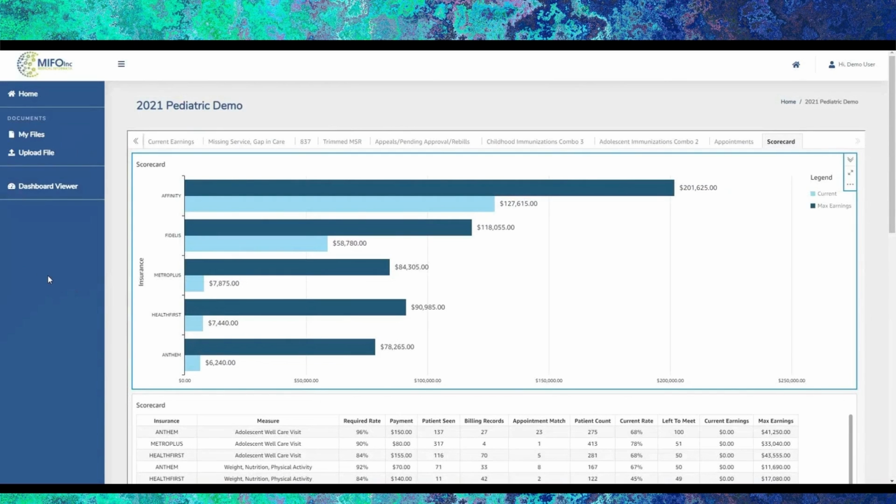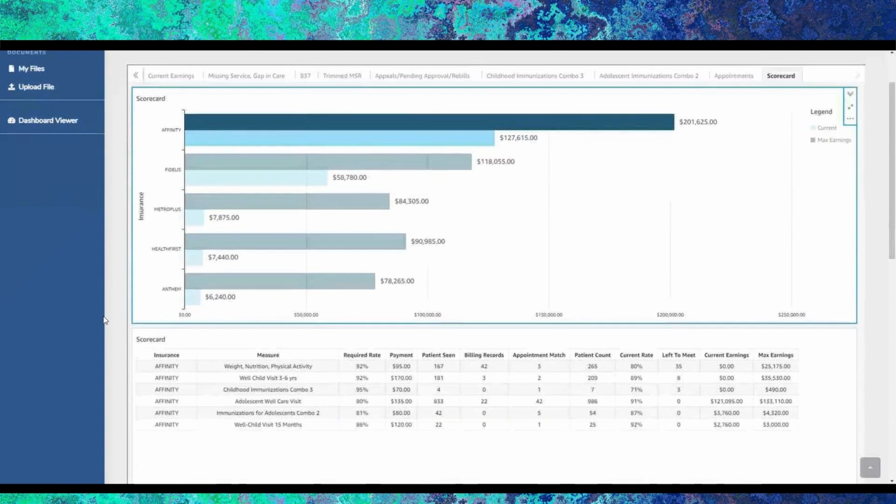I'd like to go over your scorecard report. Your scorecard report gives you information for all health plans that your practice participates with, the maximum earnings for your practice, as well as your current earnings. The detailed report is below. And to view that detailed report by health plan only, you can sort by clicking on the bar.